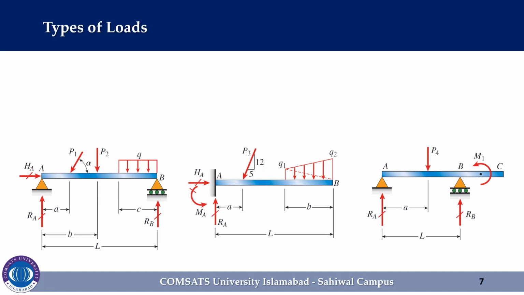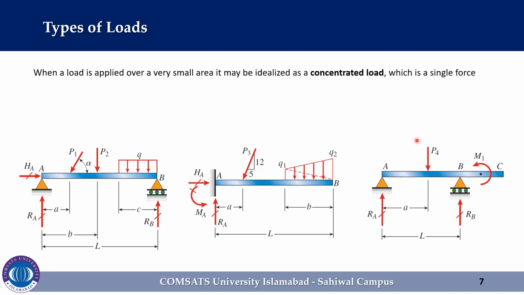So after discussing the various types of beams, now we will see the different types of loads. Several types of loads that act on beams are illustrated in figures here. When a load is applied over a small area, it may be idealized as a concentrated load, which is a single force load. Examples are the loads P1, P2, P3 and P4 here in figures. However, when a load is spread along the axis of a beam, it is represented as a distributed load, such as the load Q in part A of the figure.